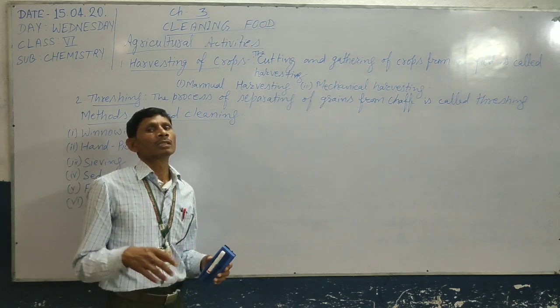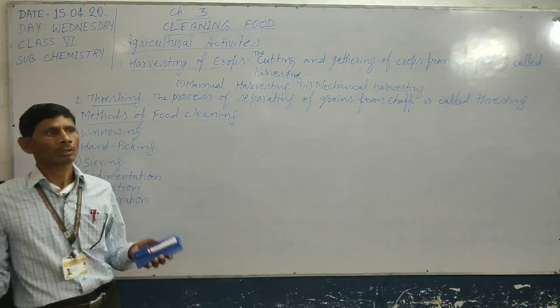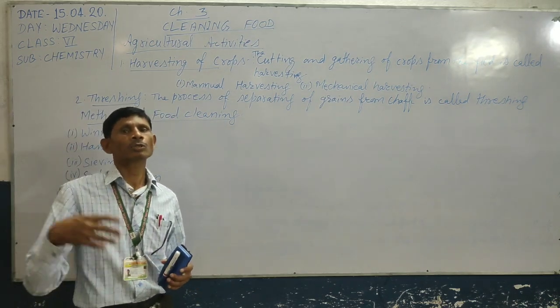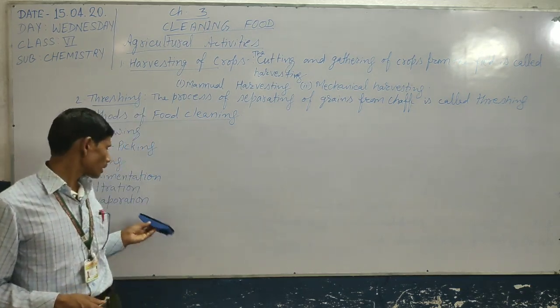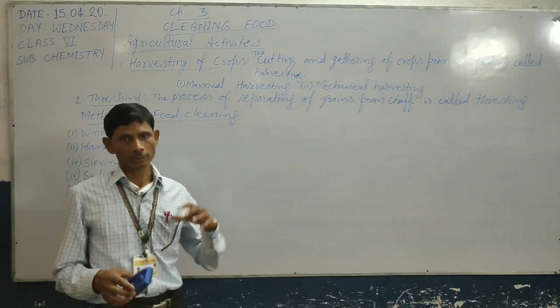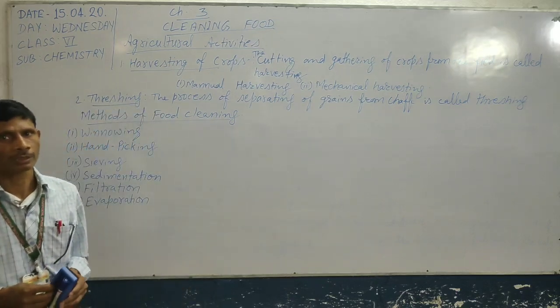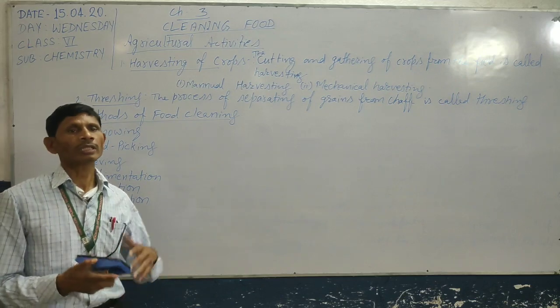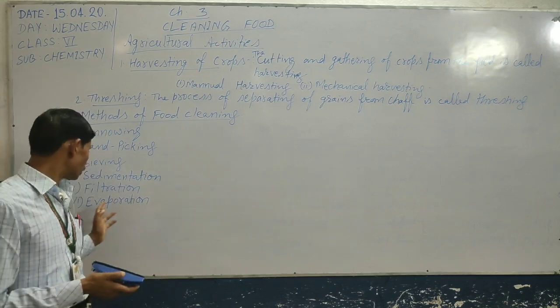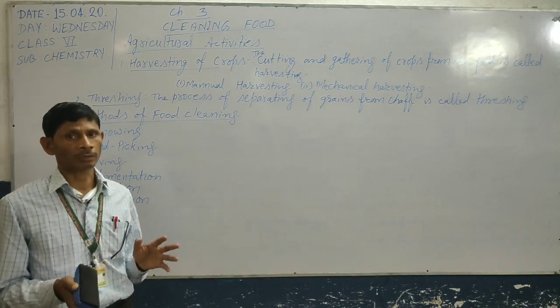Evaporation, that means conversion of water into vapor state on heating. So this process is used to separate salt from seawater.